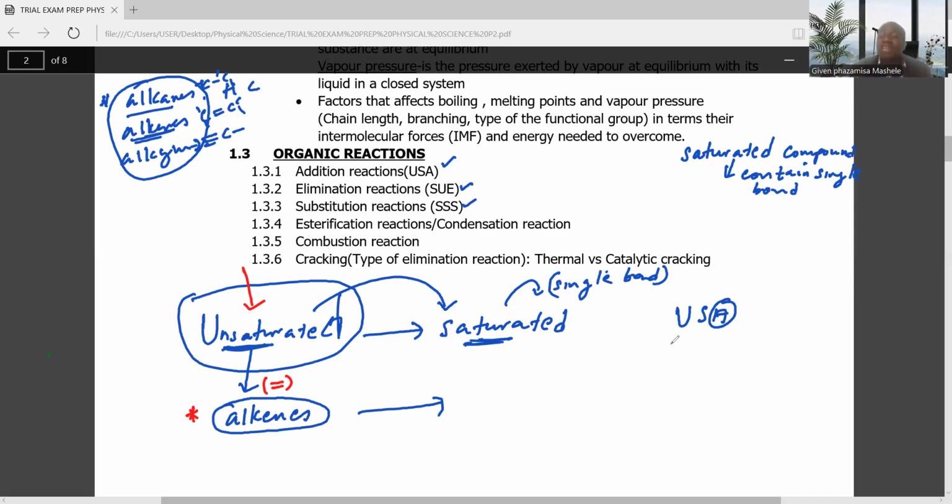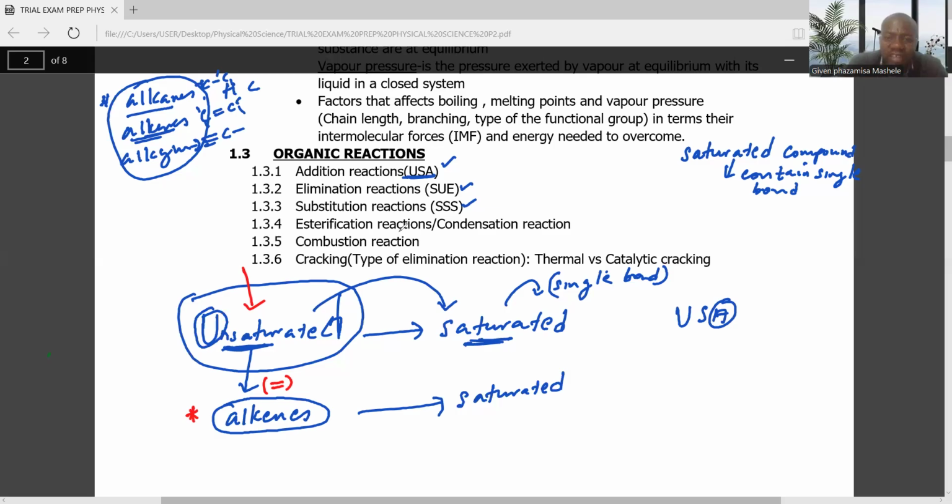All the time in your syllabus, when you talk about reactions and they mention alkenes, you must know this is an example of an unsaturated compound. If we move from unsaturated and at the end we have a saturated compound, you must know this is an addition reaction, because we're using USA, meaning moving from unsaturated to saturated is addition.